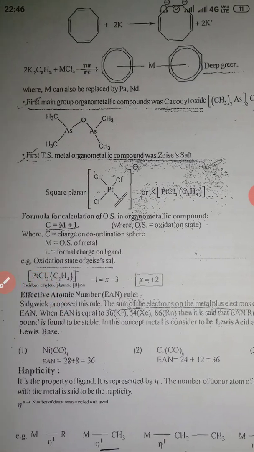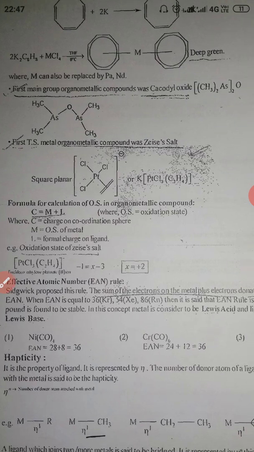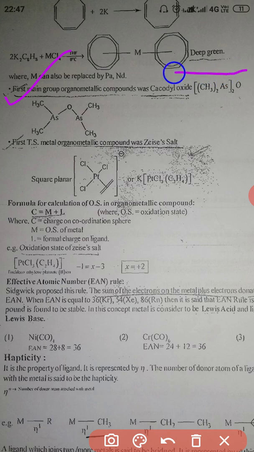Okay, let us move to the second page. Here are some examples. You have to remember the first main group organometallic compound is cacodyl oxide, and this is its structure.